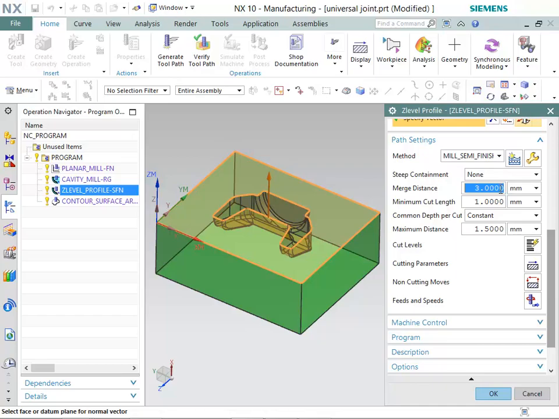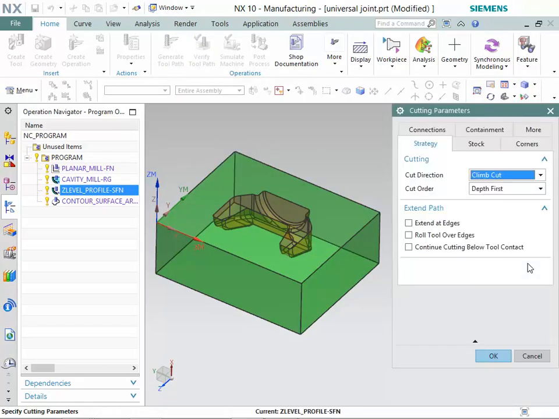Again, make sure that Merge Distance value is specified as 3. Make sure that Minimum Cut Length value is specified as 1. Also, make sure that Constant option is selected in Common Depth per Cut list. Again, make sure that Maximum Distance value is specified as 1.5. Now, click on the Cutting Parameters button. Make sure that these options are selected in Strategy tab.